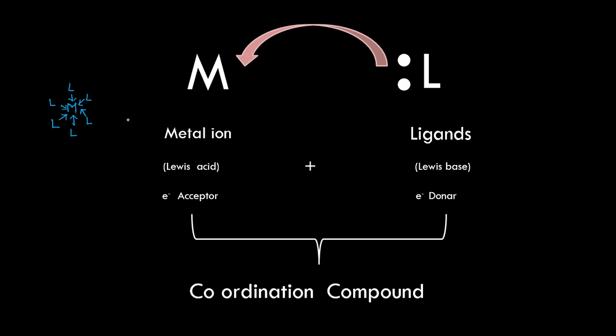And it is a special type of bonding actually. So what is coordinate covalent bond? Here the central metal ions, metals, are usually electropositive ones, right?